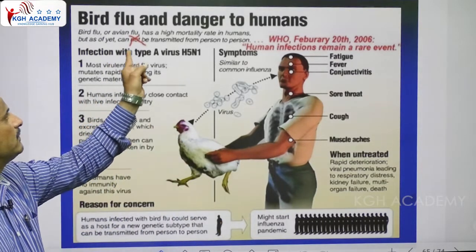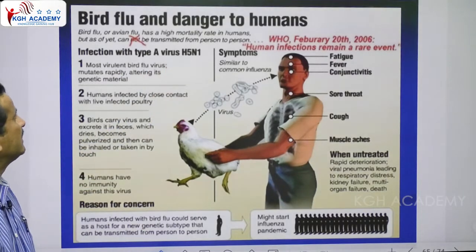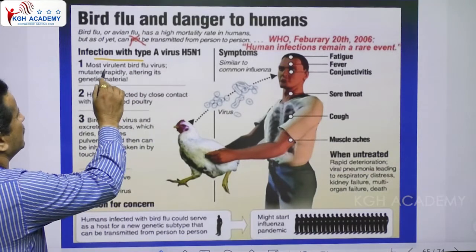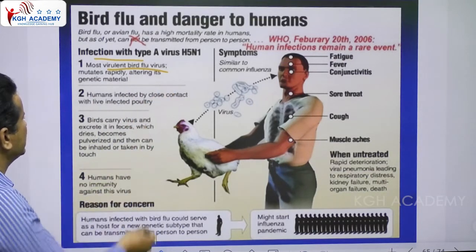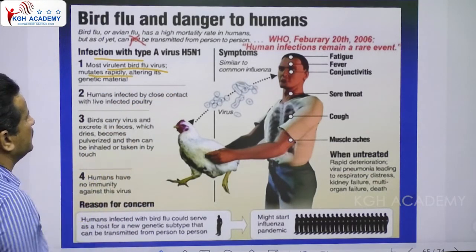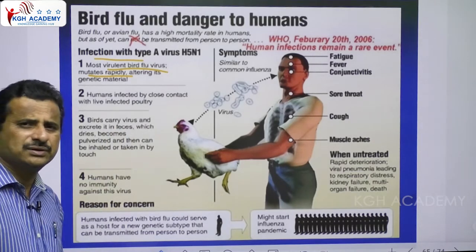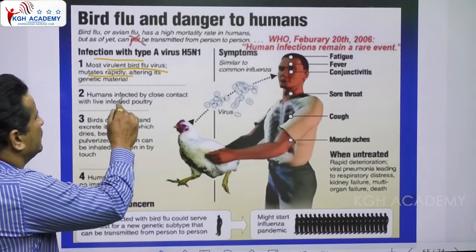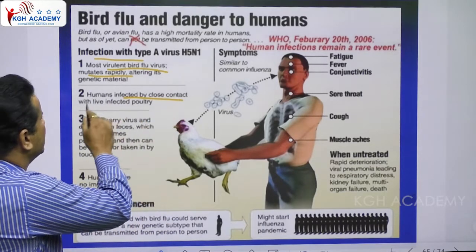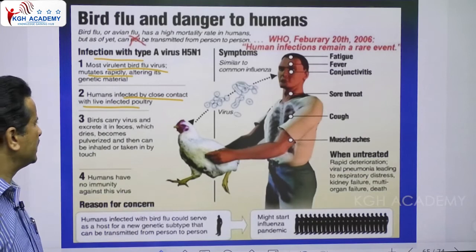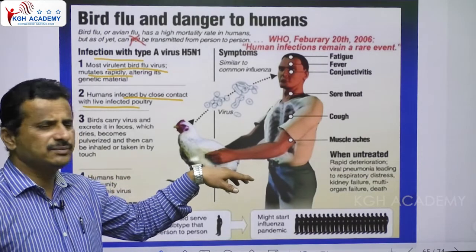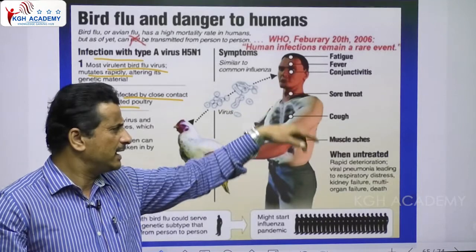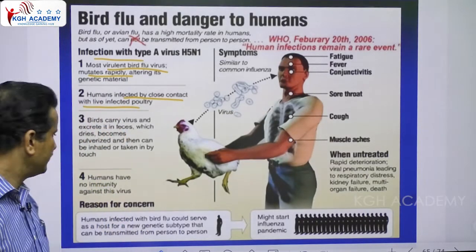And next, see bird flu and dangers to humans. It's very clear. Infection with type A virus H5N1, among the most virulent bird flu viruses, mutates rapidly. That's why you can see different subtypes and varieties, and humans infected by close contact with live infected poultry. See, like this, he is handling these birds, the virus enters directly into this person's body and develops into disease.